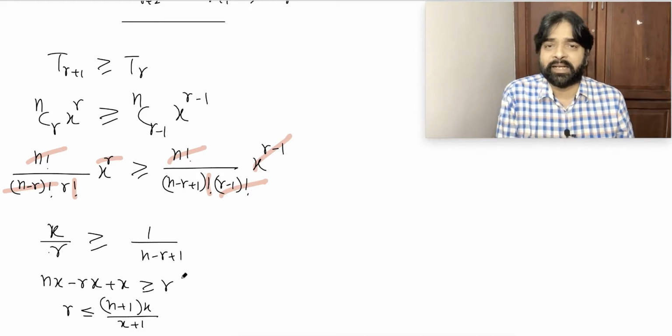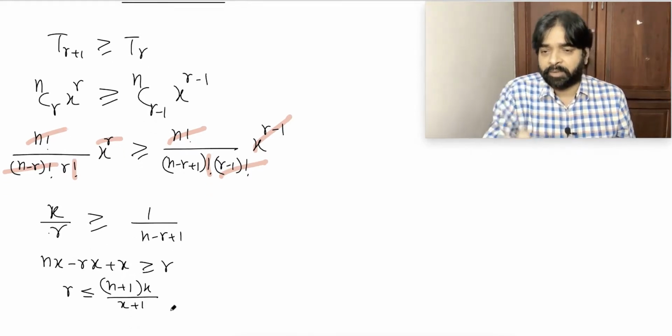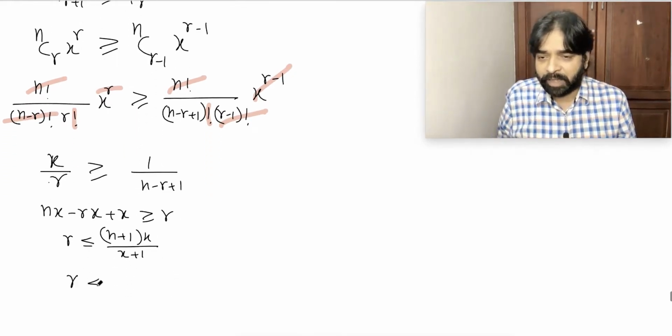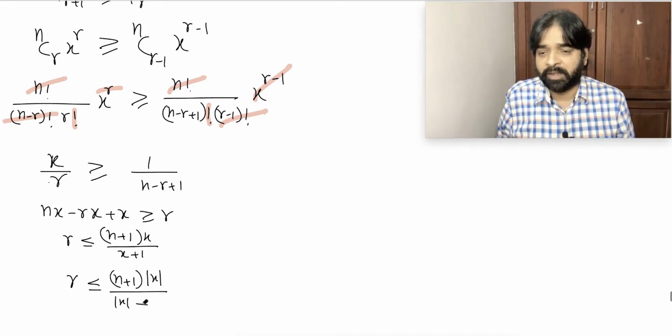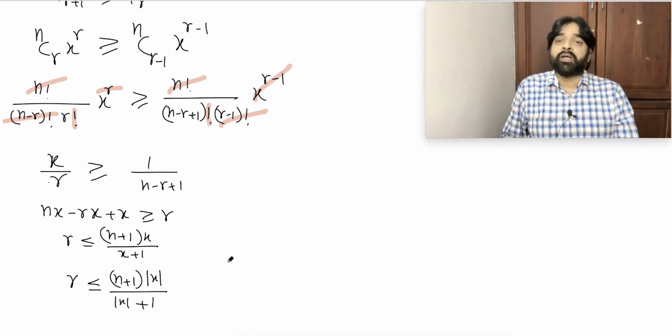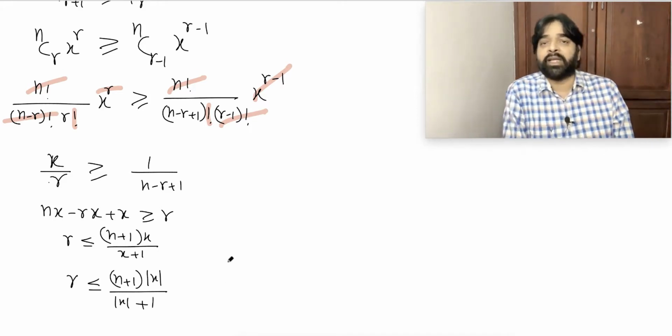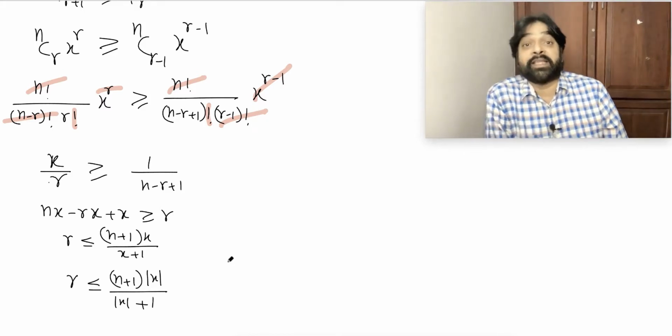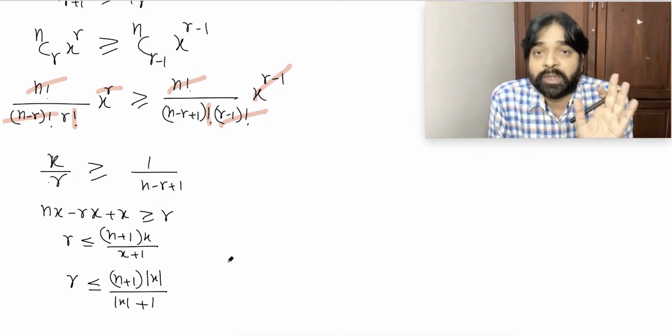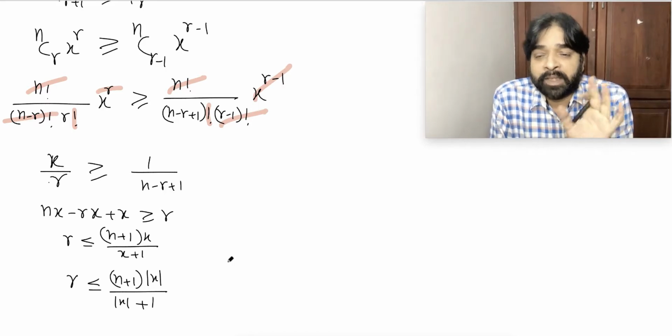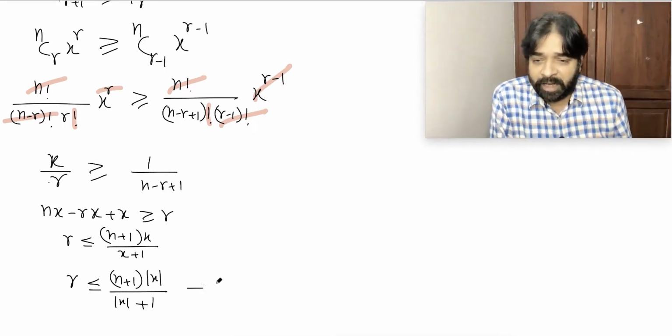Simply take r to one side. So r is less than or equal to (n plus 1) into mod x divided by (mod x plus 1). You may ask, sir, why did you keep mod? Because we are talking about the numerically greatest term. So if they give x negative, we still consider only the positive value. That's why I wrote it. This is the first condition on r, we got it.